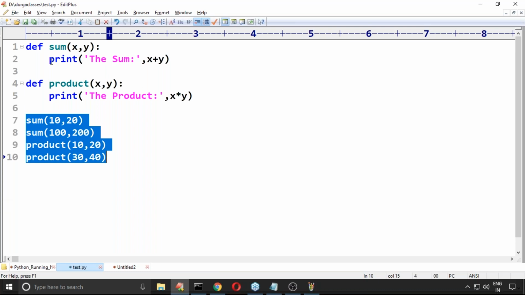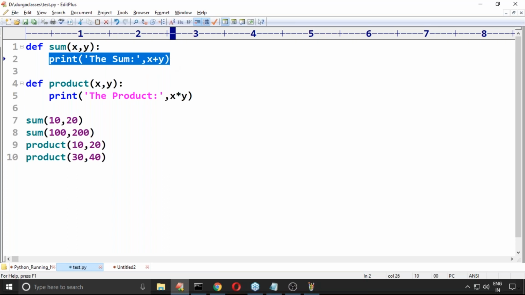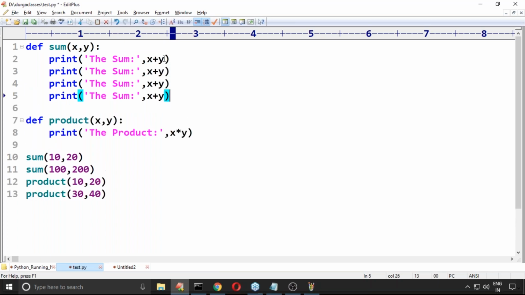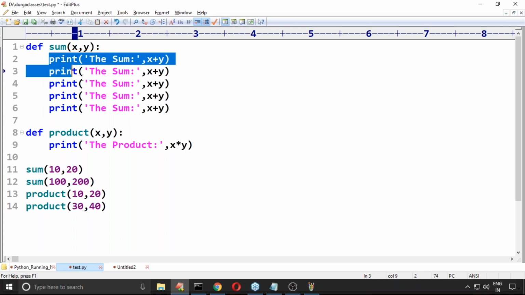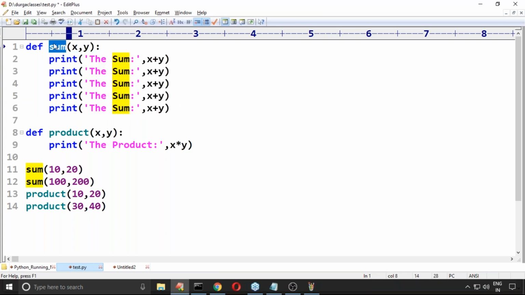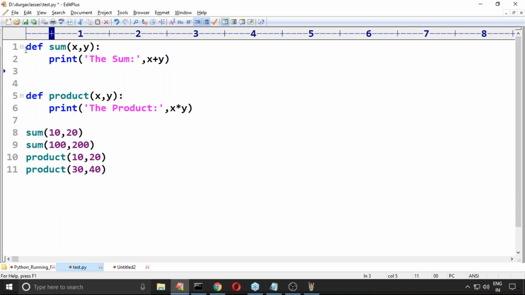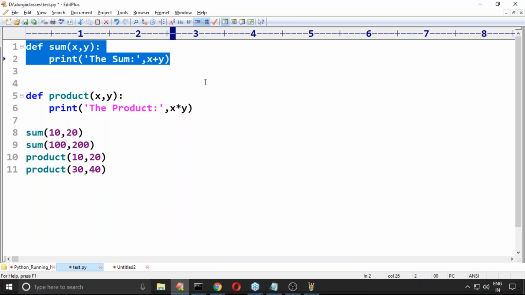Next, if this function contains multiple lines in Python, curly braces are not required. Remember that. There is a concept of indentation, which I will explain. Any number of lines you can take here, because all these lines maintain the same space. This total thing is by default considered the body of this function. This is the way you define a function; curly braces are not required.